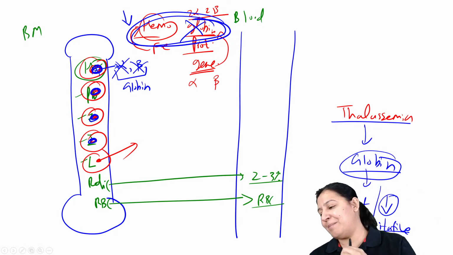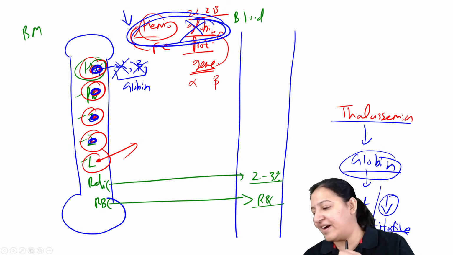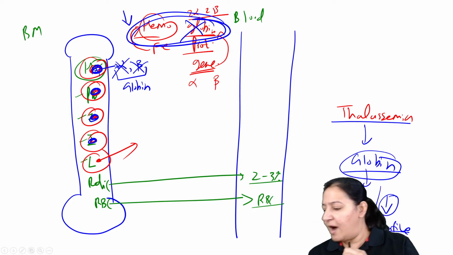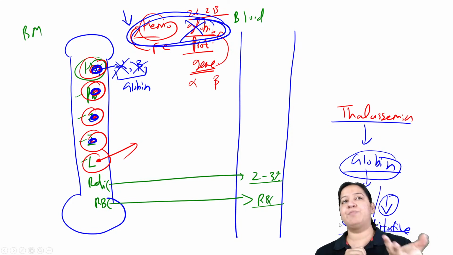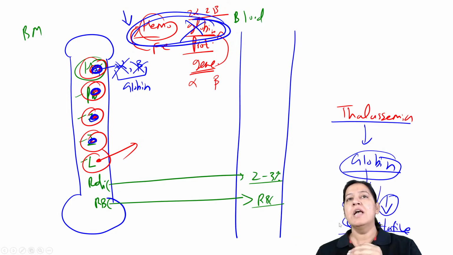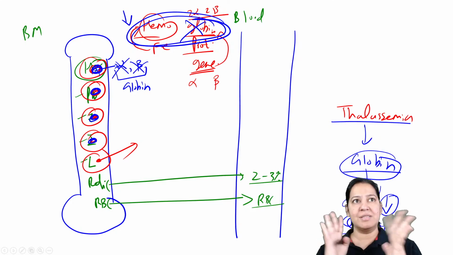Give me a thumbs up. I'm trying my best. Everyone give me a thumbs up. Everyone, right? So yeah, Sundu, extramedullary hematopoiesis will definitely take place in these patients, but I'm not interested in teaching you that. I'm interested in teaching you the pathogenesis of the thalassemia.